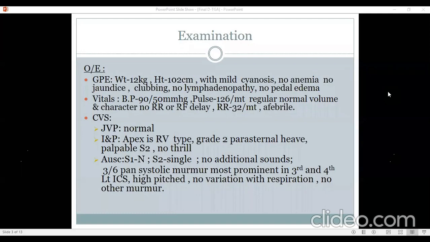Yes, ma'am. Considering the TR murmur, as madam has said, if at all we think of a transposition physiology, in a third of the cases, tricuspid abnormalities are known to occur. The tricuspid abnormalities are more frequently because of the existing VSD closure, because of prolapse of the tricuspid valve tissue, or it may be because of a cleft, or there are multiple causes for tricuspid regurgitation in transposition. That is one possibility. In 30% of the cases, tricuspid valve involvement is much more frequent than mitral valve involvement, which is only about 20%.